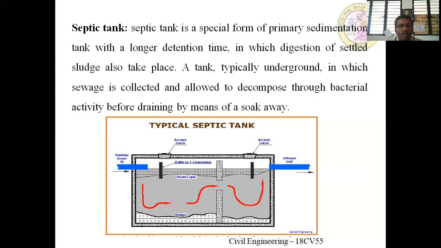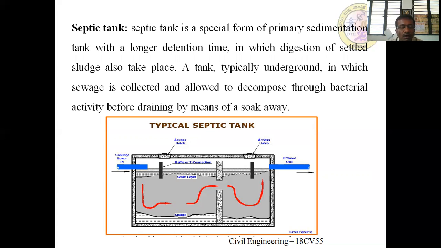Usually it is a tank typically constructed under the ground in which sewage is collected and allowed to decompose through bacterial activity before draining by means of a soak well. Means it is airtight one, so therefore anaerobic digestion will take place. Once anaerobic digestion takes place, the supernatant which is left behind after complete digestion will be disposed to the soak pit or open drains and all these things.